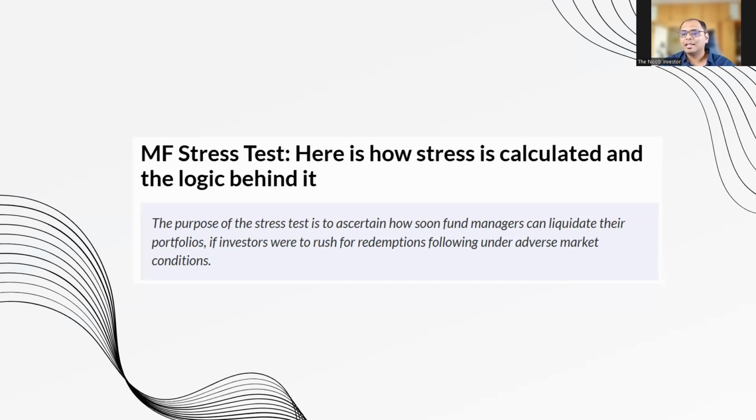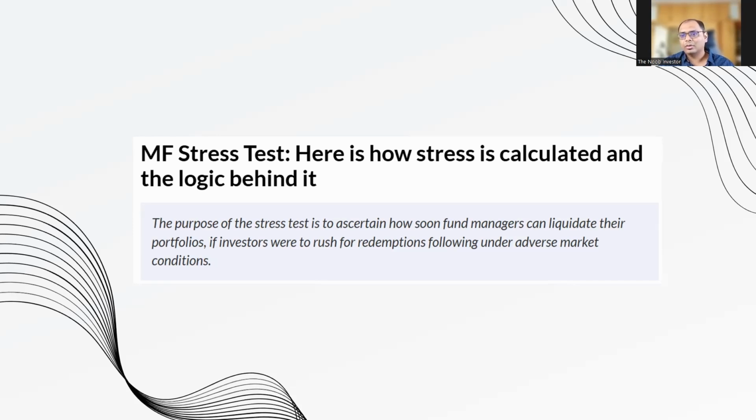Why? Let's say they want to liquidate, right? It is much easier to liquidate a large cap stock than a small cap stock, and a large cap stock won't fall as much as a small cap when there's liquidation happening. So this is the reason why certain mutual funds are going towards large caps.